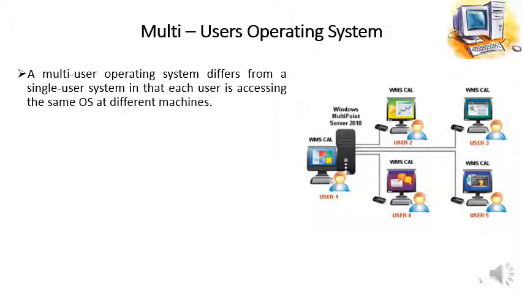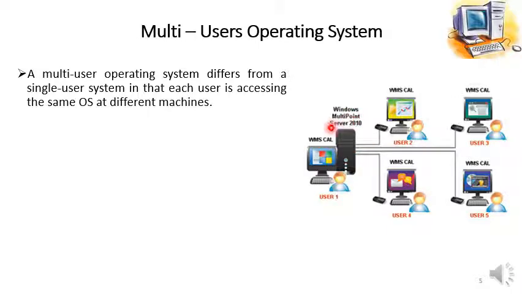Just like as shown in this figure, we have a central computer in this diagram on which a multi-user operating system is installed, like here at this CPU in this system unit or computer.